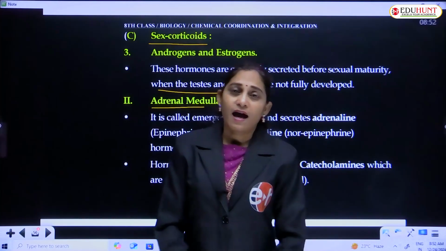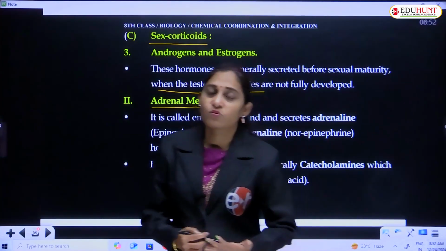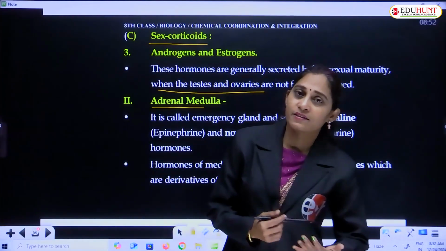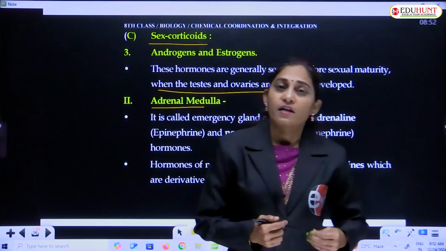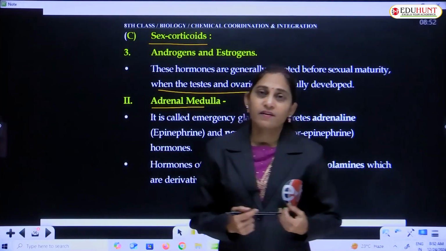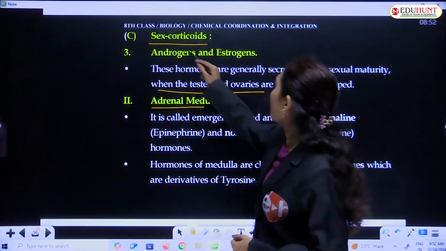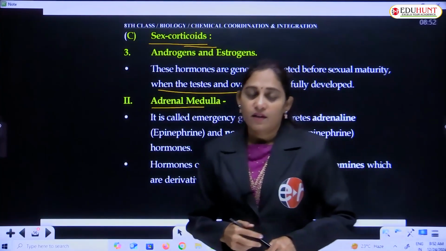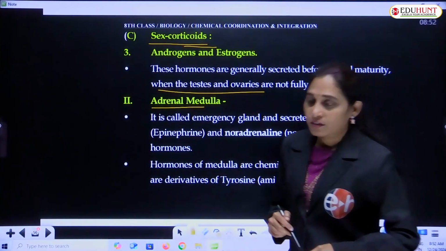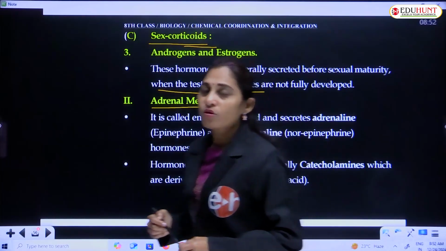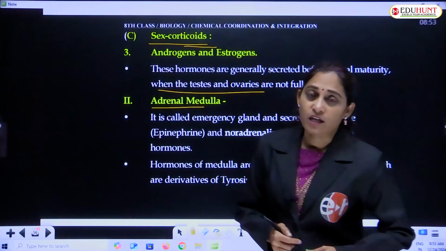It has 3 different zones: the outermost produces the mineralocorticoids, the middle one secretes the glucocorticoids, and the innermost secretes the sex corticoids. Aldosterone is the most potent mineralocorticoid, and cortisol is the most potent glucocorticoid, which causes hyperglycemia, glycosuria, glycogenolysis, and gluconeogenesis.